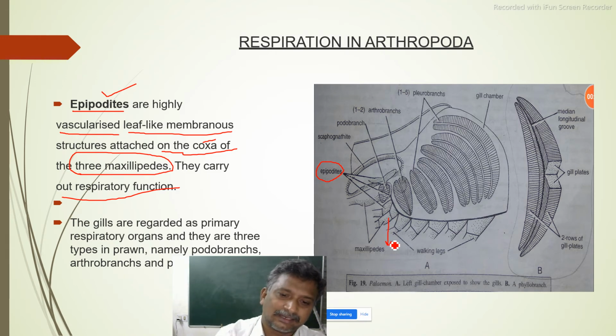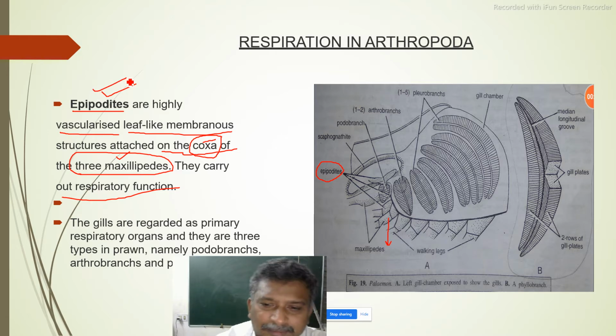They are the different parts present in an appendage. Now on the coxa region of the maxilliped, epipodites are there. So where are epipodites? Epipodites are simply present on the coxa of maxillipeds. They carry out respiratory function.